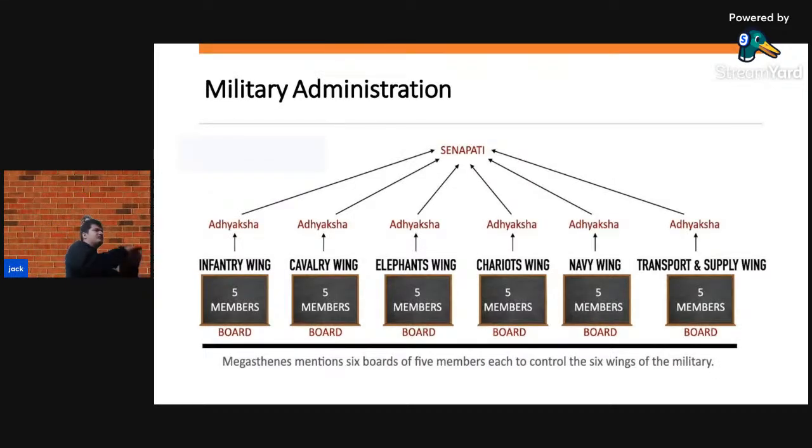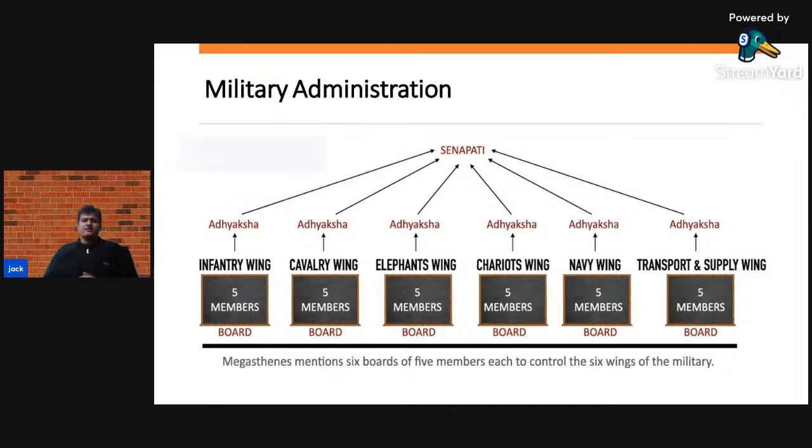So how was this whole vast territory of the Mauryan Empire protected, and the law and order maintained? We will discuss now the military administration. Like today we have the Indian Army, Navy, Coast Guard, Air Force, same like that, at that time there were various wings of the military system.